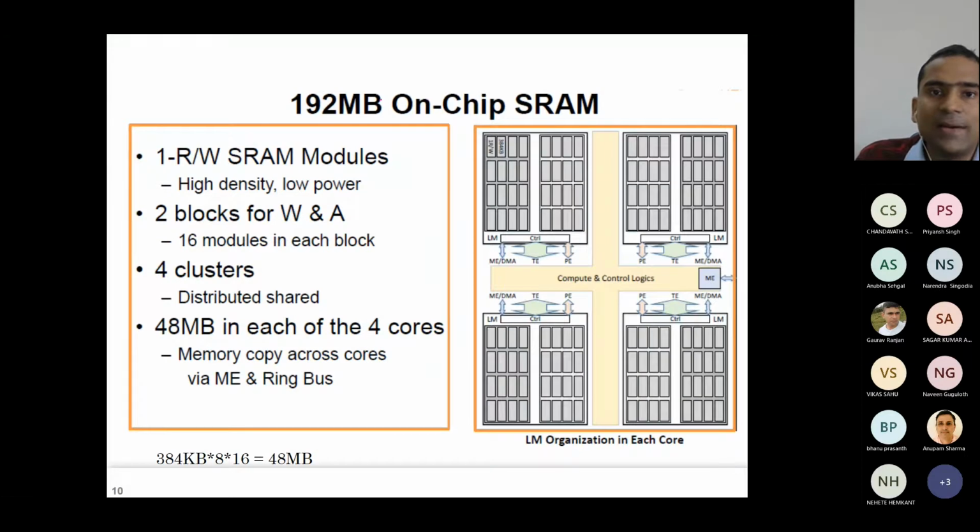Now it has this 192 megabyte on-chip SRAM. How is it arranged? Out of the 192 megabyte, each core has 48 megabyte. Here we have 1, 2, 3, 4, 8, 12, 16.